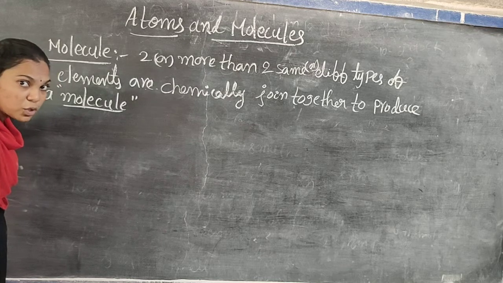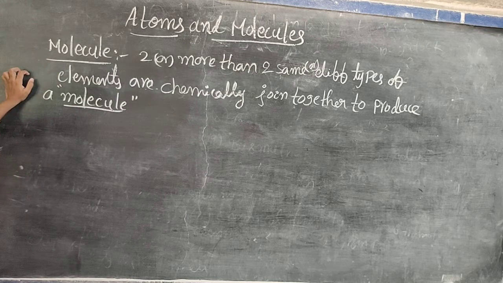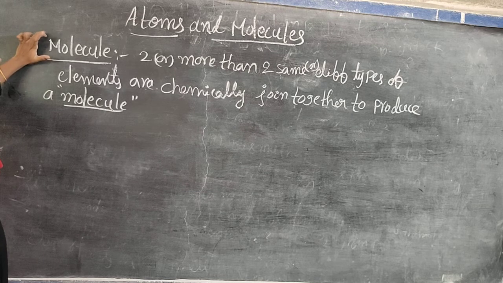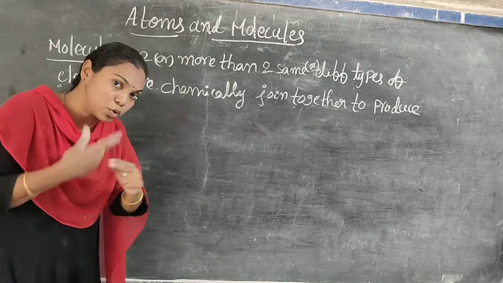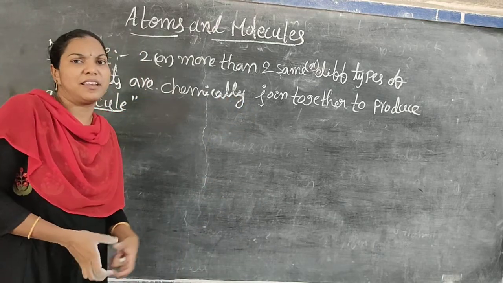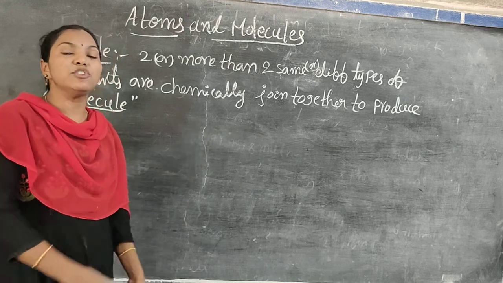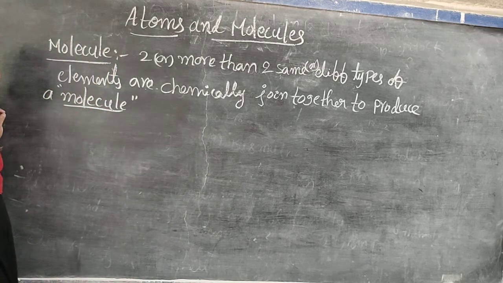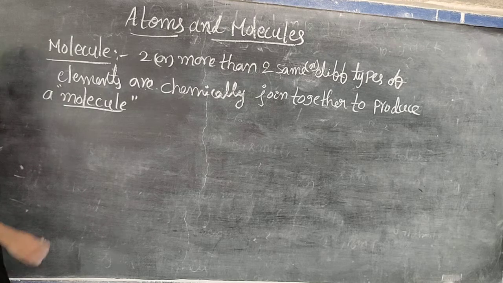According to chemistry, a molecule means two or more than two same or different types of elements chemically joined together, not just joined together. Chemically joined together to produce a molecule or a compound is known as a molecule.